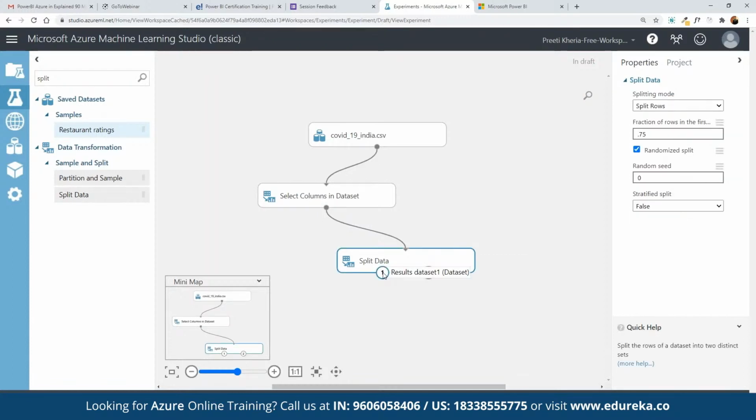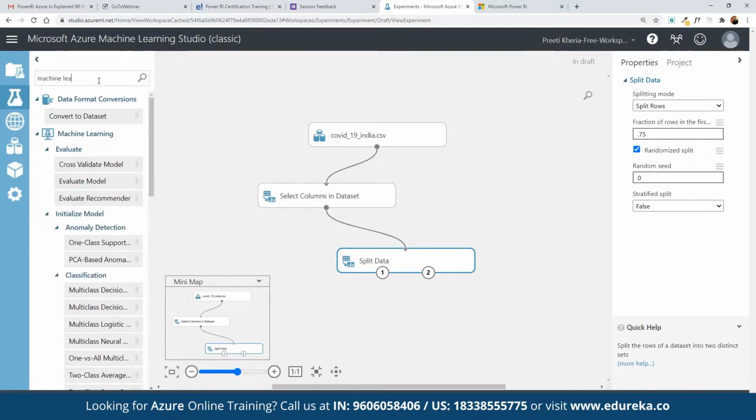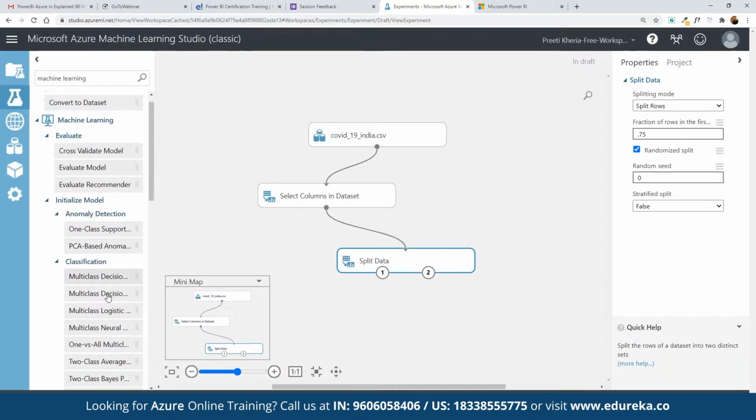Here we have defined 75% for the first component. Now we can define machine learning. We can search for machine learning algorithms, and there are multiple machine learning algorithms available here.